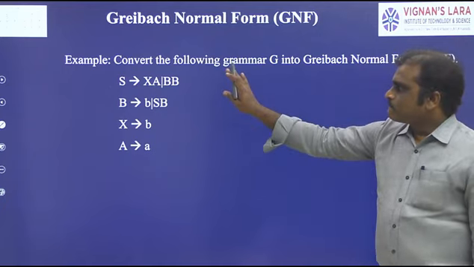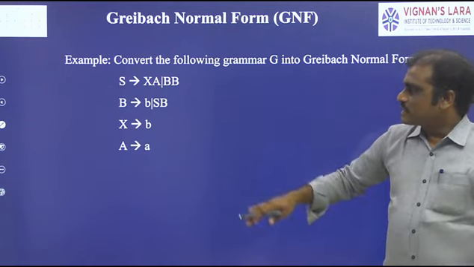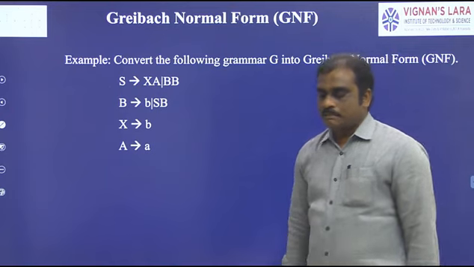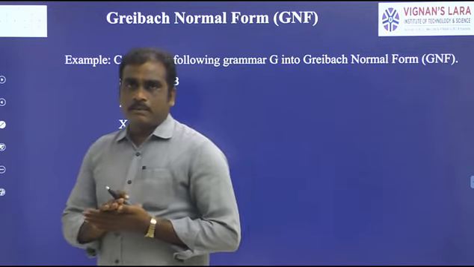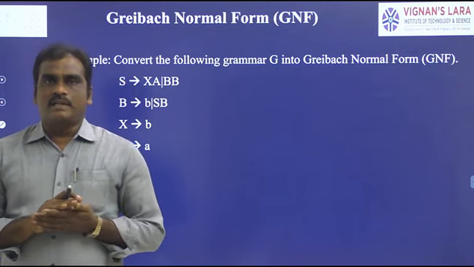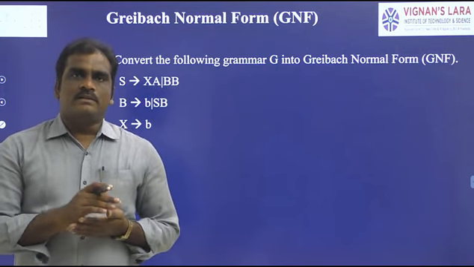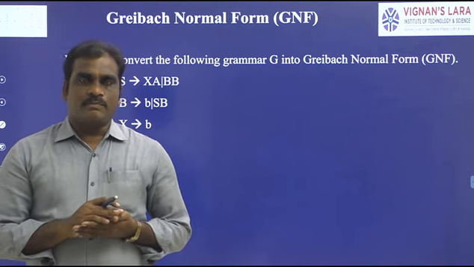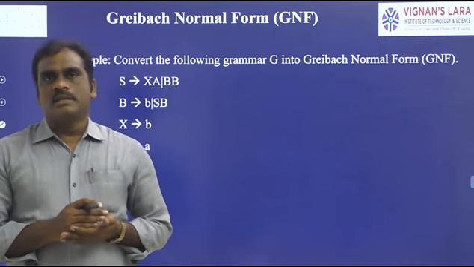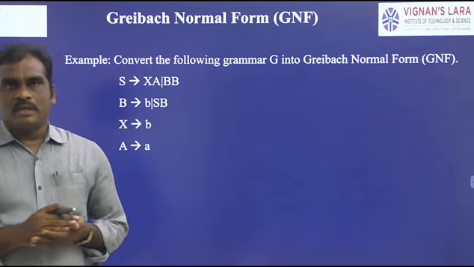See, actually in the GNF process we have a total of 3 steps. Step 1 is simplify the given context-free grammar, step 2 is convert into Chomsky normal form, and the third step is convert into GNF.